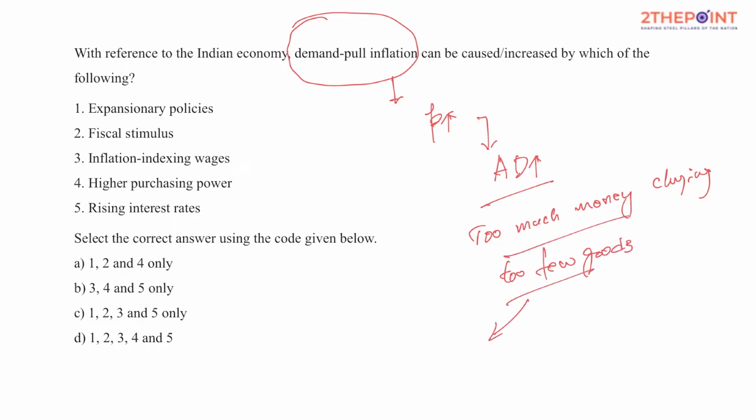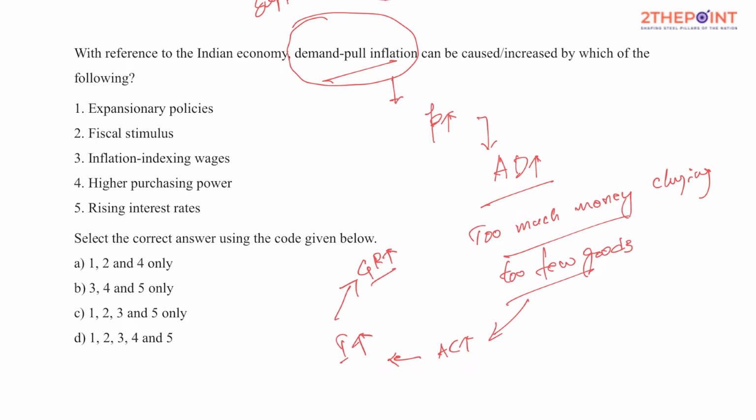So when would you explain this phenomenon? When people are spending a lot of money, the consumption is high. When would that happen? When people have better prospects of making money. And when does it generally happen? When the economy is growing. So any economy growing is bound to experience a phenomenon of inflation, and mostly we call that demand pull inflation. And the other kind of inflation, what we call supply shock inflation or cost push inflation, is a result of fall in supply, not because of increase in demand.